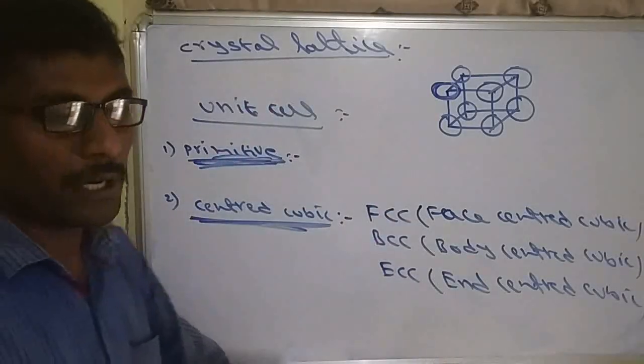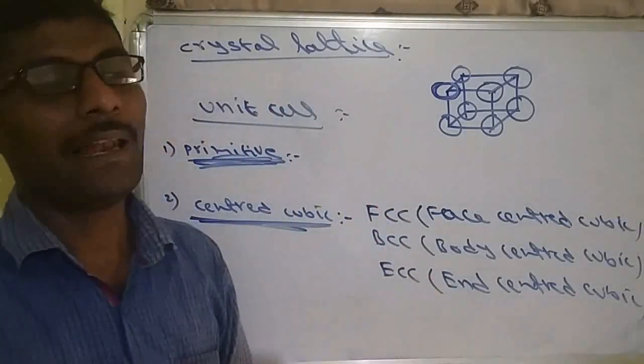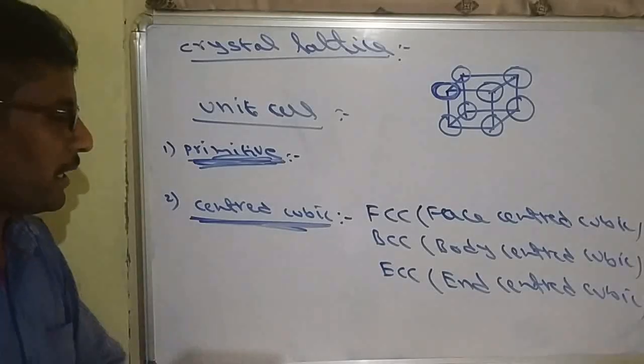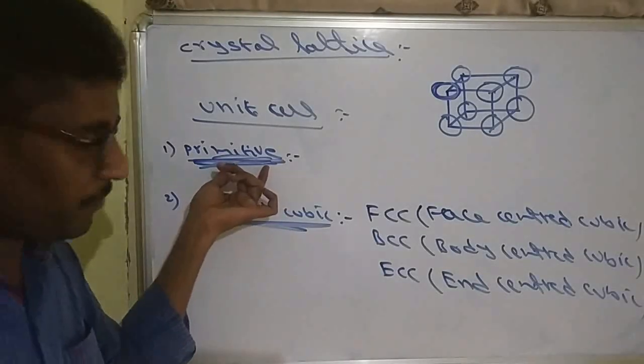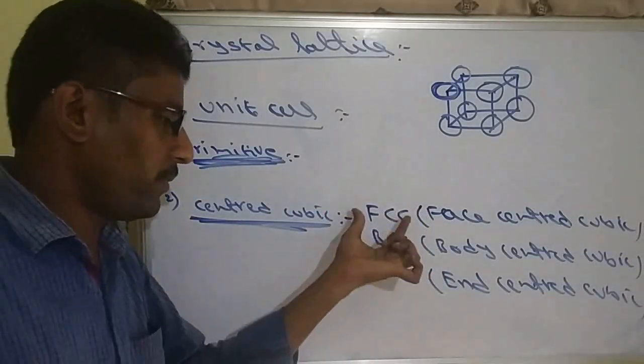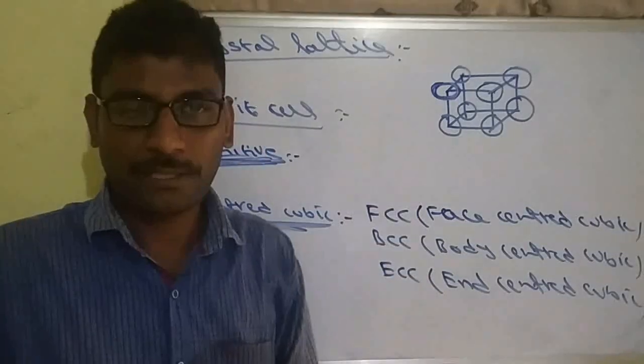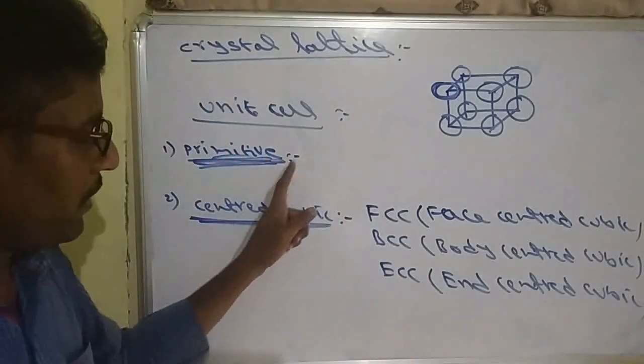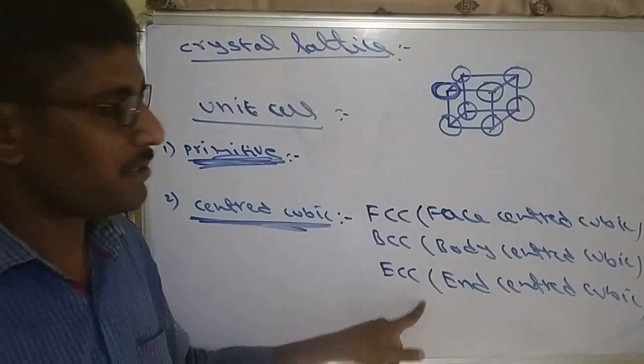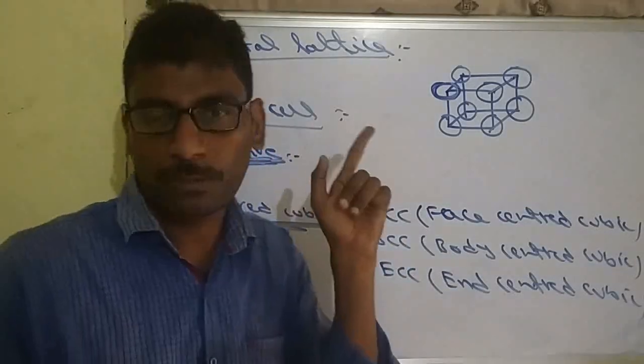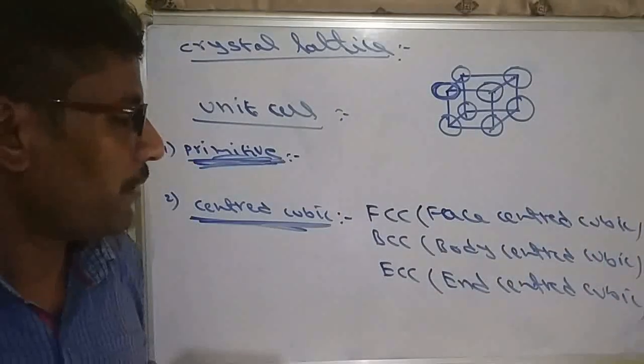So these are the total classification based on lattice points or position of particles. One is the primitive, the remaining 3 are centered: face centered, body centered, end centered. Total 4 types: primitive, FCC, BCC, ECC. So 4 unit cells are possible based on the number of lattice points.